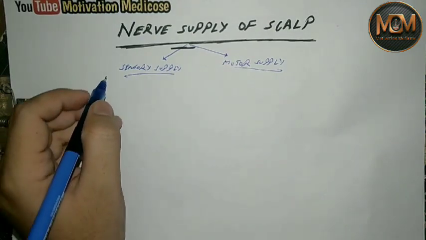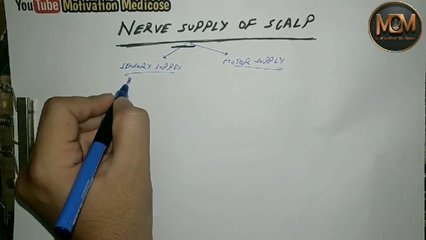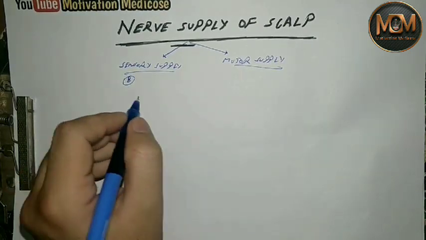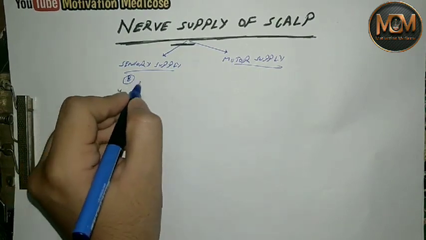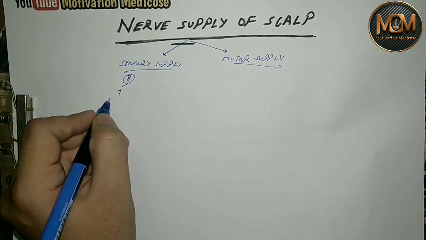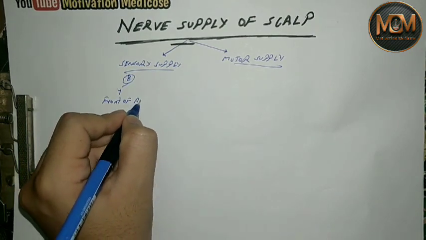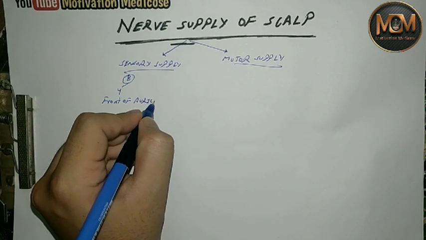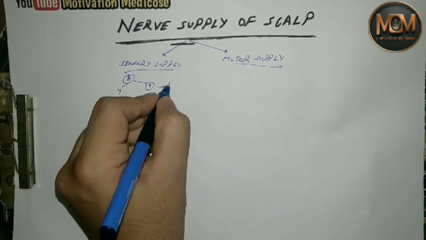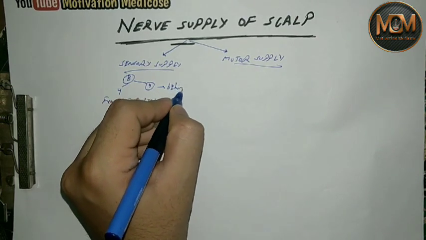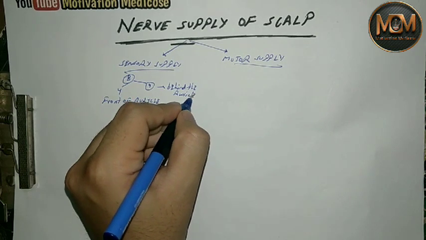In sensory supply, basically eight sensory nerves are present, four present in front of the auricle, and the next four present behind the auricle.